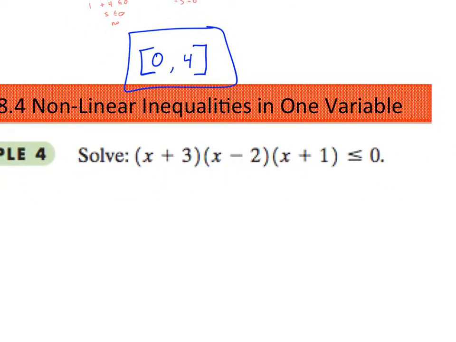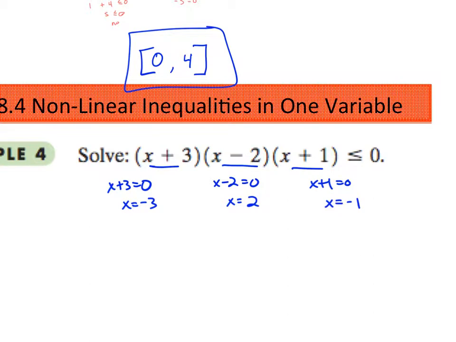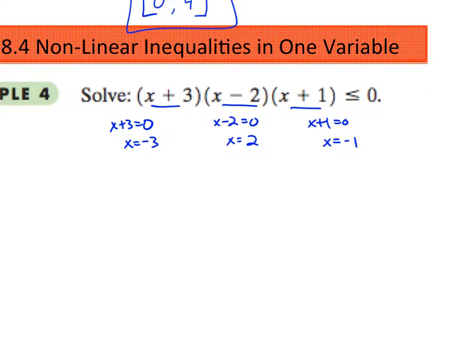Okay, so this works whether we have quadratics or not. Like this is larger than a quadratic. This is a polynomial to the 3rd degree, and it's got 3 factors, but it's still the same procedure. Set each of the factors equal to 0 and solve. X equals -3, x equals 2, x equals -1, and then put those on a number line.